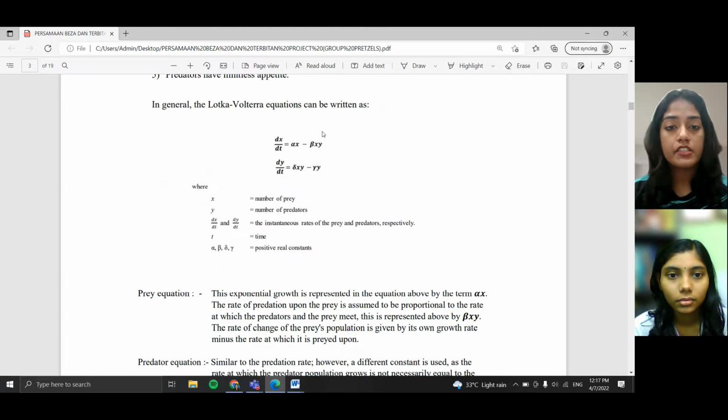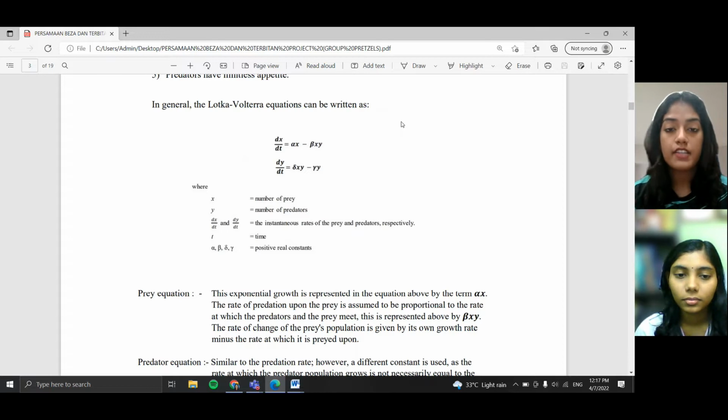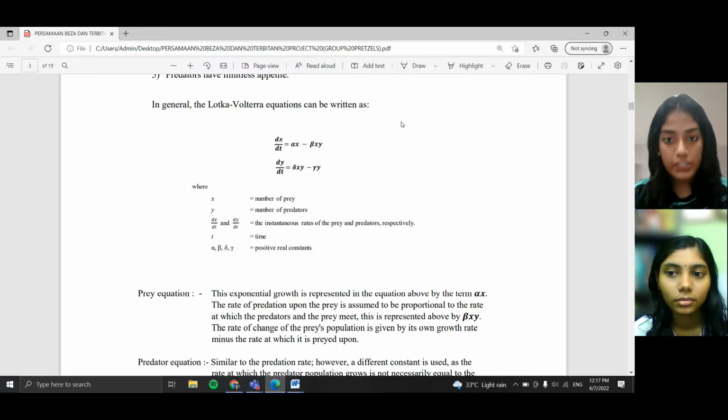The general equations in the Lotka-Volterra model can be written as dx/dt = αx − βxy, which represents the prey population, which is the deer population. And the second equation is dy/dt = δxy − γy, which is the predator population, or the wolf population.